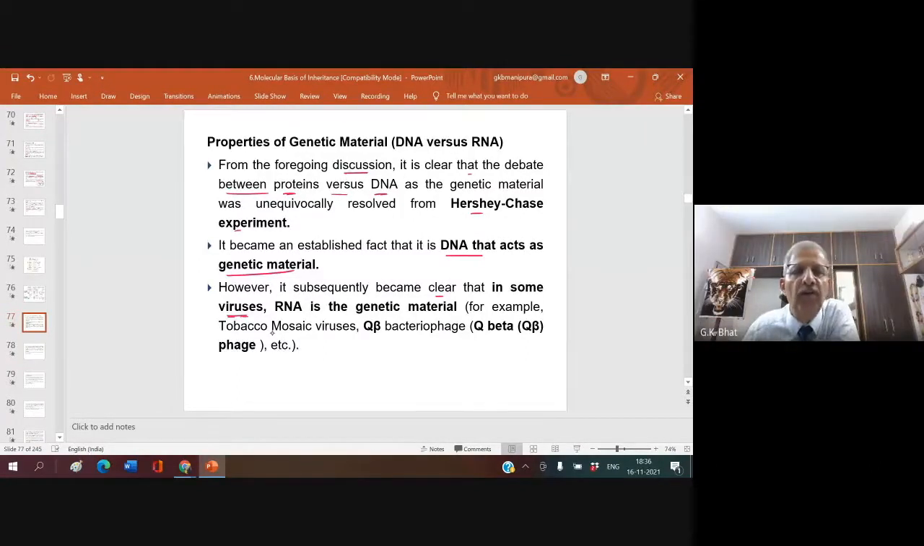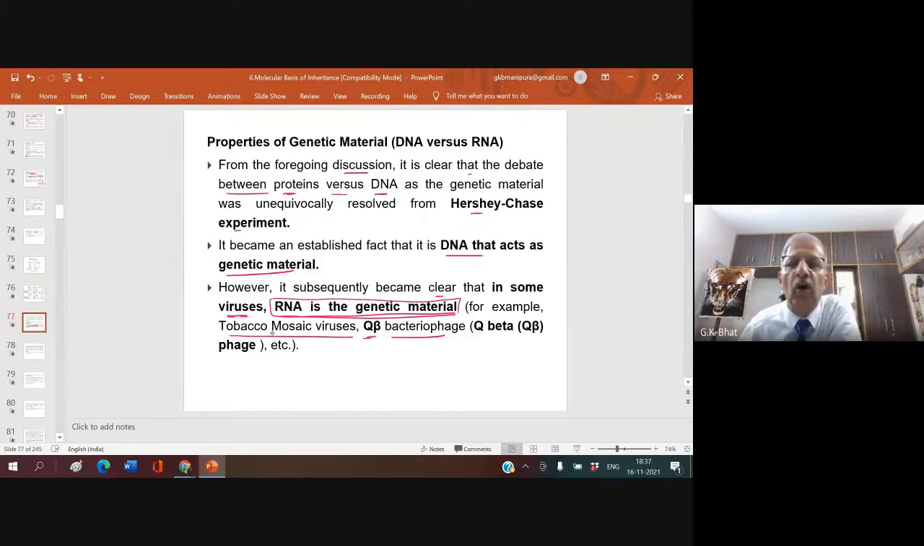However, it subsequently became clear that in some viruses, RNA is the genetic material. RNA is the genetic material, for example, in tobacco mosaic virus and Q beta bacteriophage. You must know which is the genetic material where. That is very important. So in tobacco mosaic virus, RNA is the genetic material.